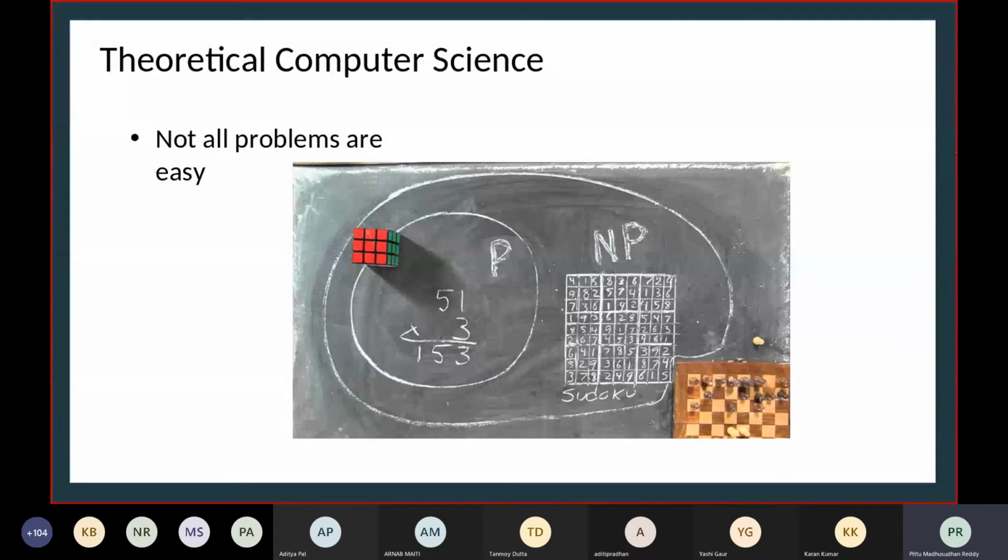So there is this natural classification between problems that we observed, P and NP. To explain exactly what this is will take at least 2-3 courses to understand what P and NP are. But yeah, move to the next slide.